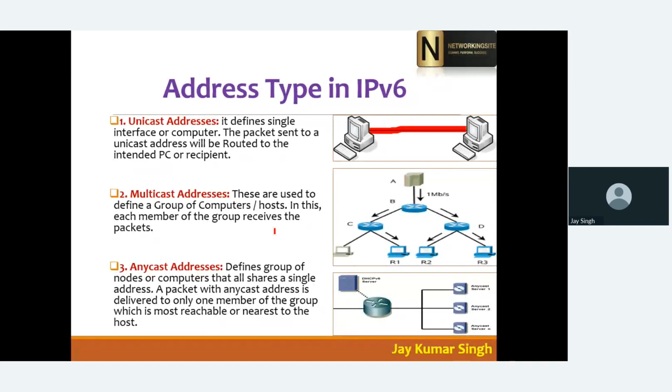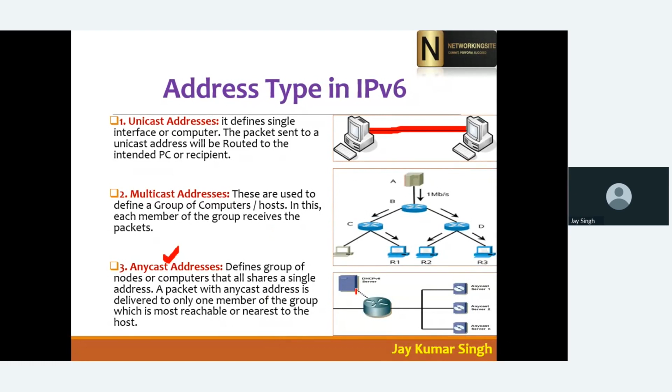I'm not broadcasting, I'm only sending a multicast packet to only the Banjul guys, or maybe any specific place. So when you address a specific group of people, that is known as a multicast address.